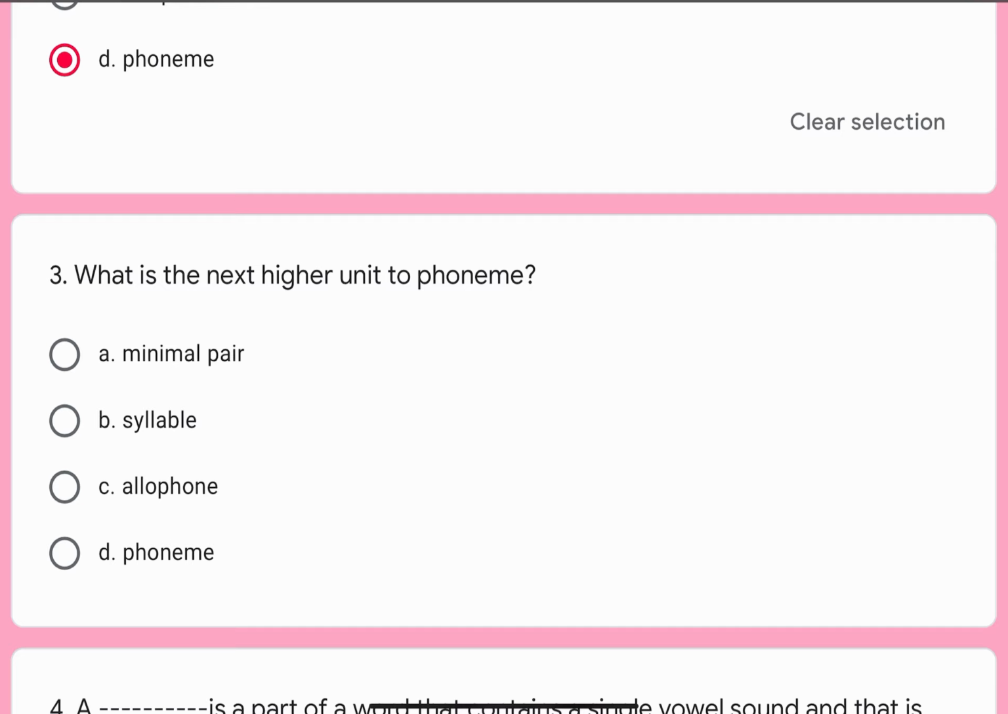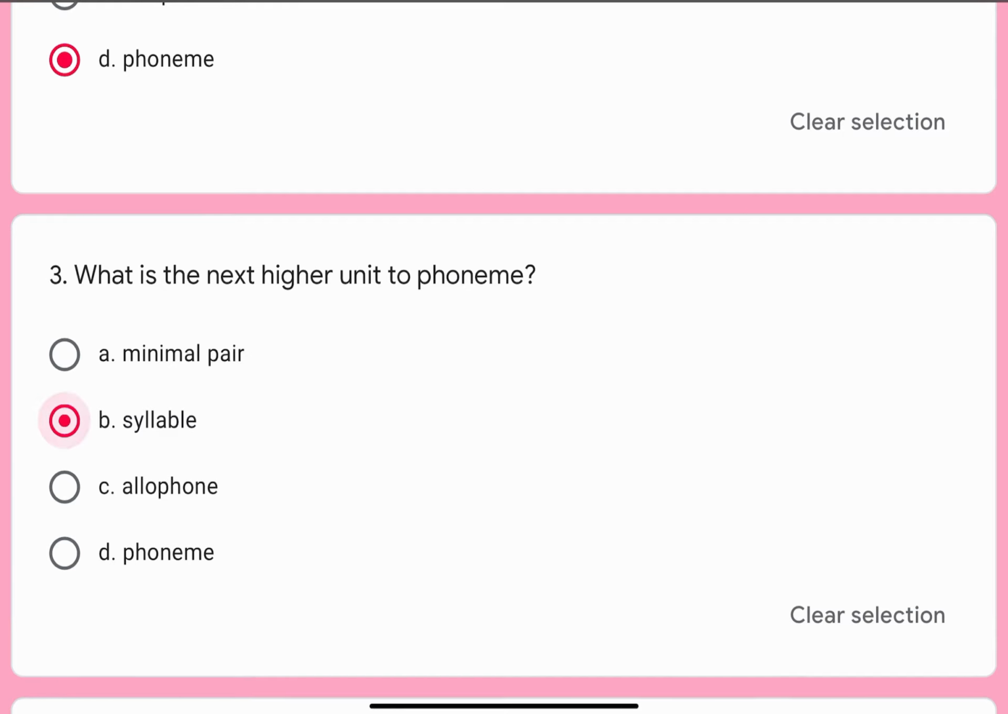Question number 3. What is the next higher unit to phoneme? Options are A. Minimal pair, B. Syllable, C. Allophone, or D. Phoneme. Correct option is B. Syllable.